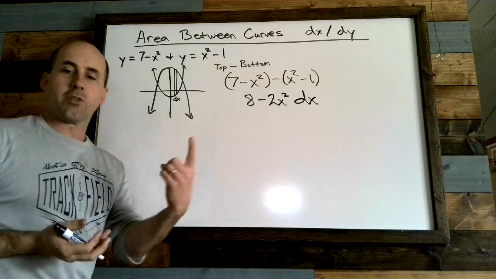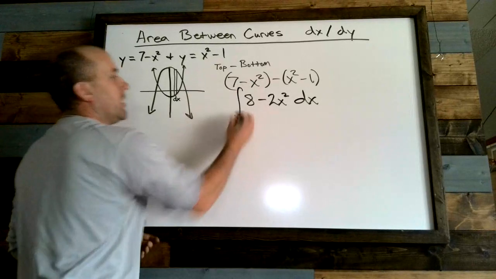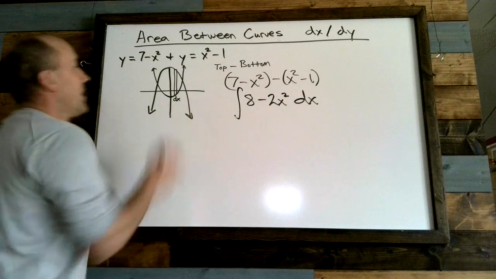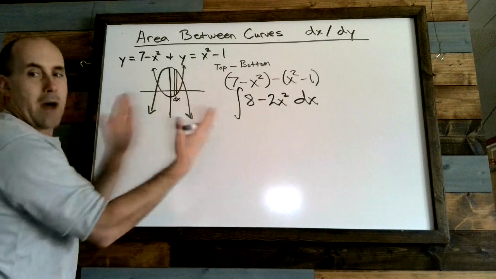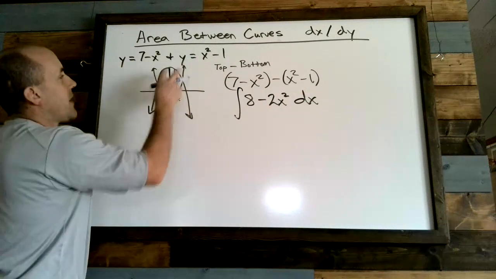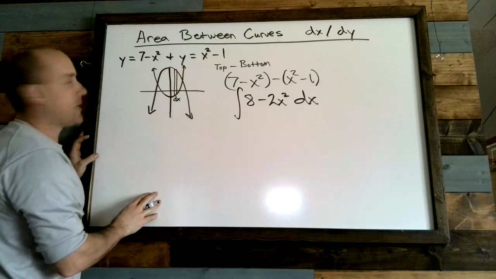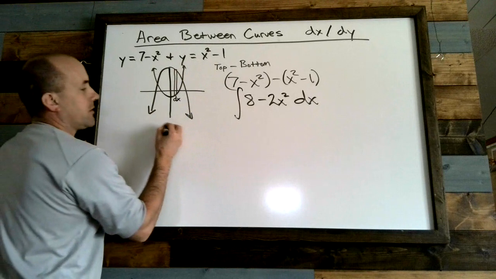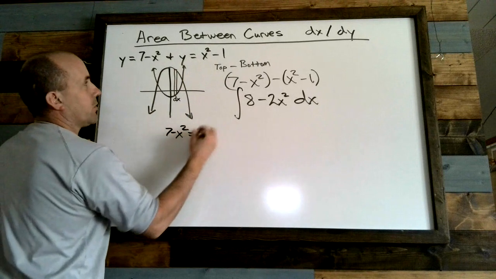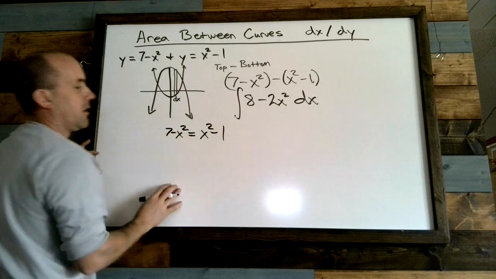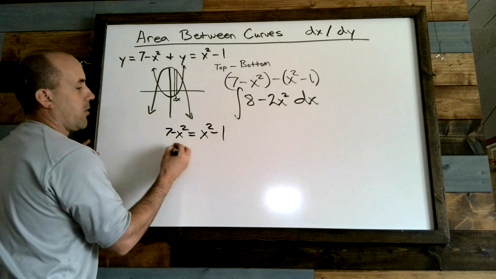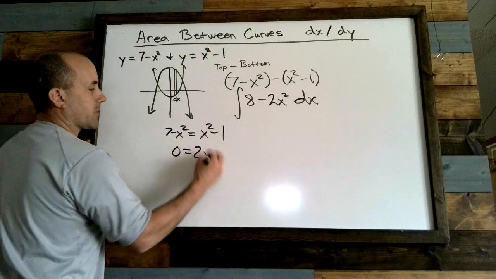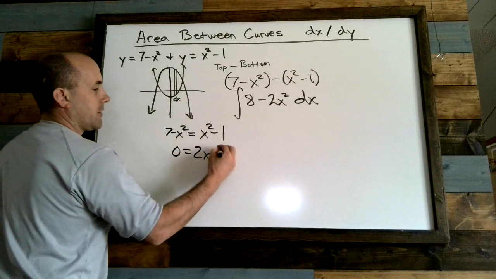We don't want area of just one, we want an infinite number of them. So I'm going to look at an infinite number of rectangles by slapping on an integral. Now what I just need is I need to know my bounds of integration. And that's going to happen at the intersection point right here. So I'm going to look at the intersection between these two guys. When is 7 minus x squared equal to x squared minus 1? Well, if we add the x squared over and subtract the 7, we get 0 is equal to 2x squared minus 8.